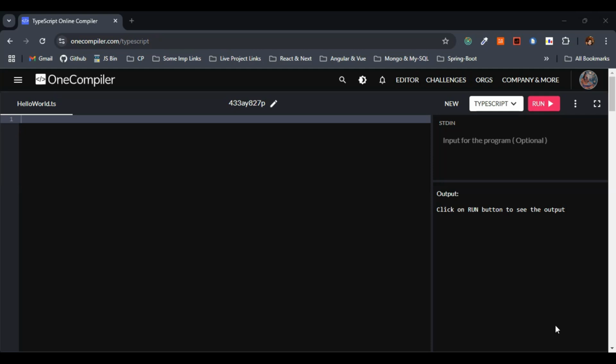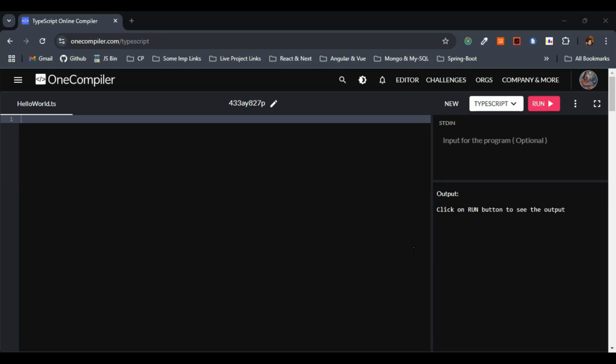So first let's understand what TypeScript is and what its pros and cons are, and then we will delve into the TypeScript concepts one by one, as usual with simple examples. So what is TypeScript basically? TypeScript is a statically typed superset of JavaScript.